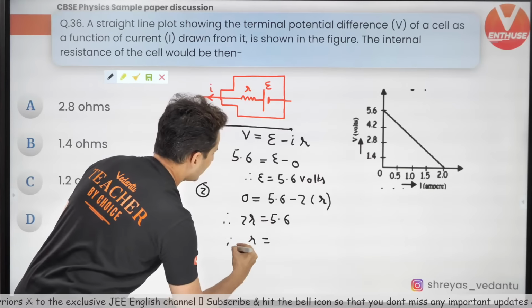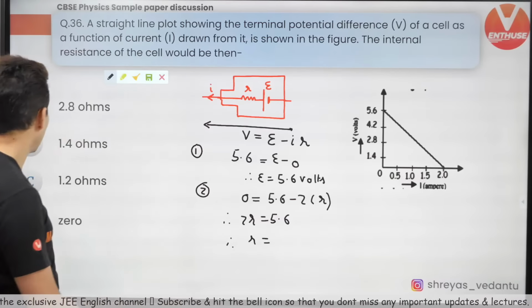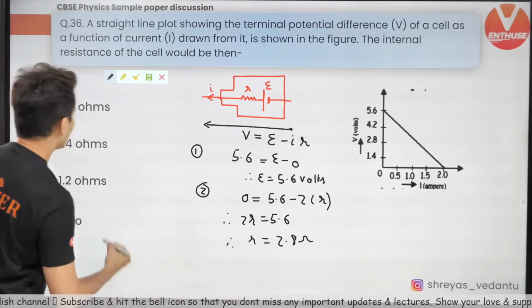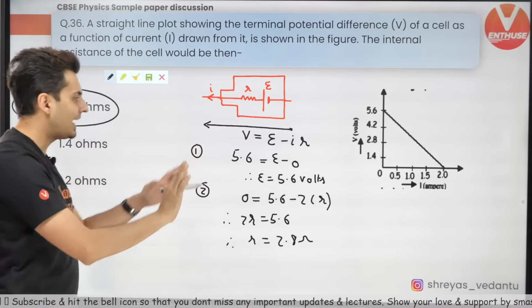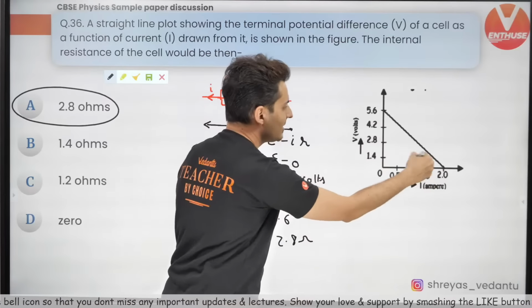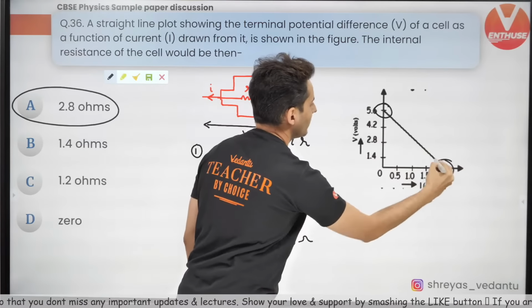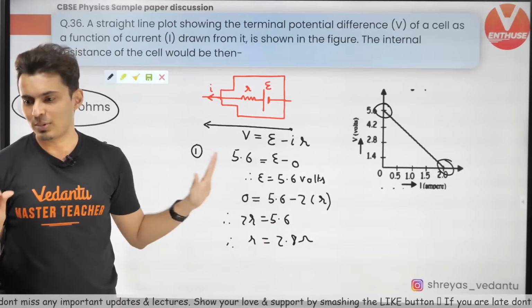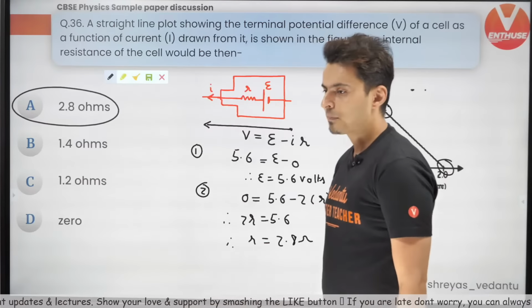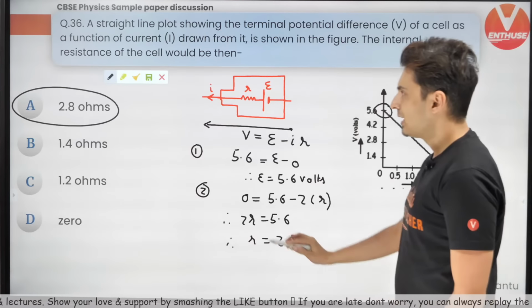Therefore, R is equal to how much, guys? 2.8 ohms. That's the answer. As simple as that. It was just graph reading. Forget the other points. Just concentrate on these points. Very good. Excellent.